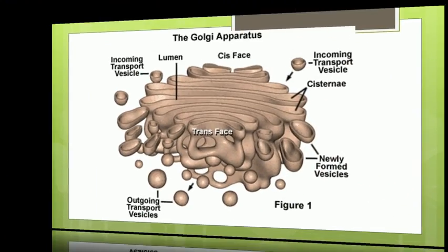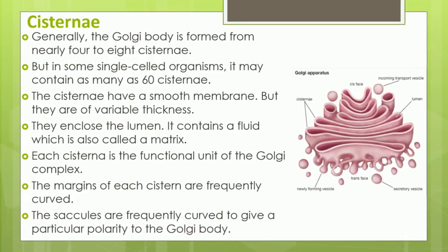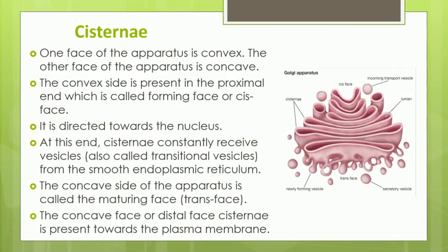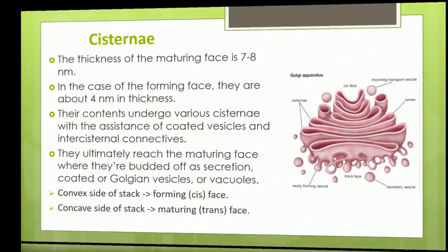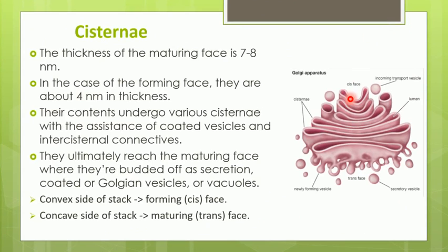Also, we have understood what is the cis phase and what is the trans phase. So cis phase is also called a receiving phase or forming phase. This is convex in shape, and trans phase, which is concave in shape, is also called a maturing phase.